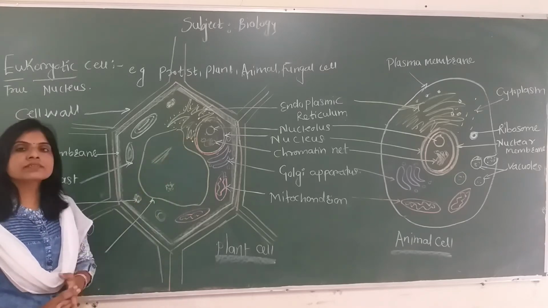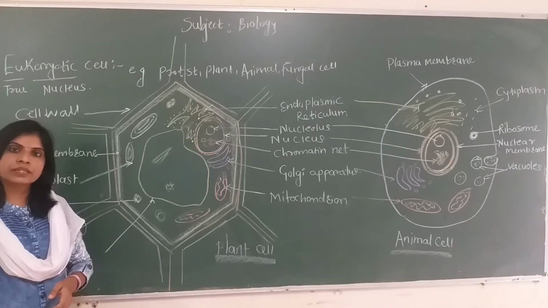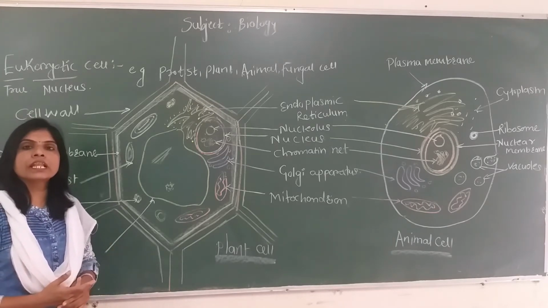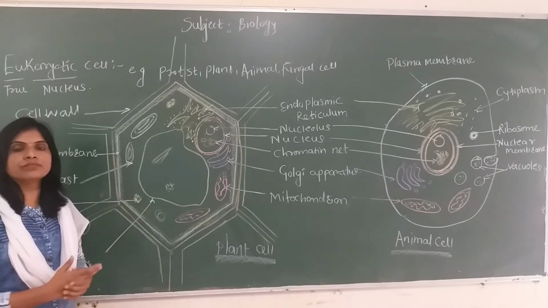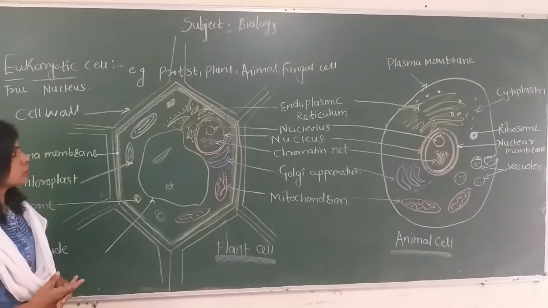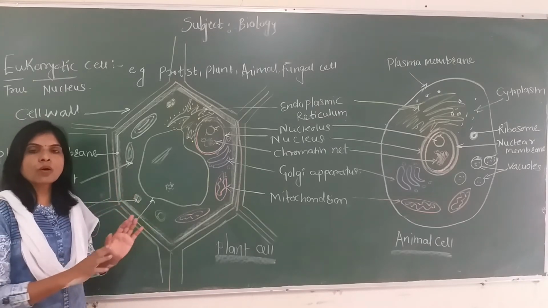This type of plastid is not seen in the animal cell. In animal cells, plastids are absent, which means they are not autotrophic. They rely on plants for getting food, so they are heterotrophic. Next come the other cell organelles that are common in both.